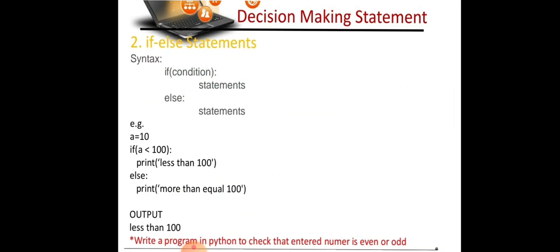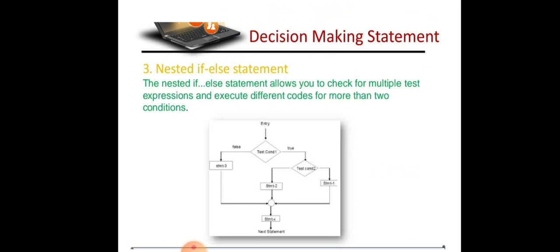For example, we have a equals 10. If a is less than 100, print less than 100, else print more than or equal to 100. Since a equals 10 and a is less than 100, the output will be less than 100.